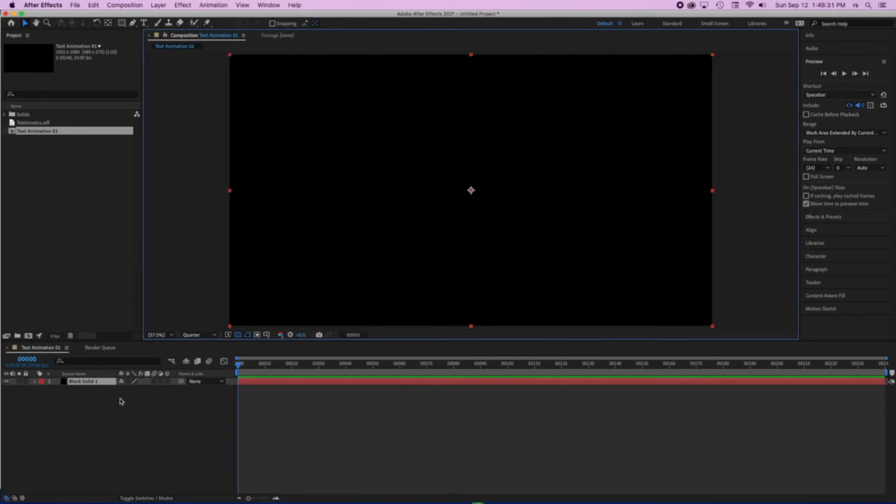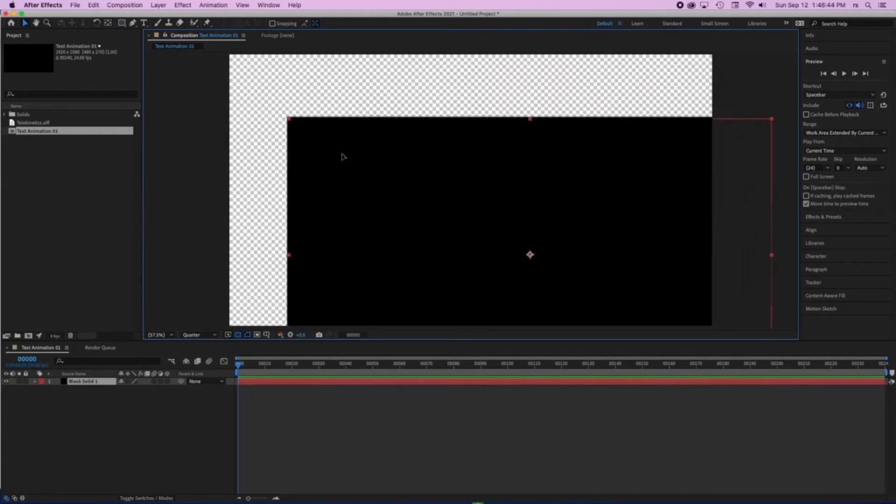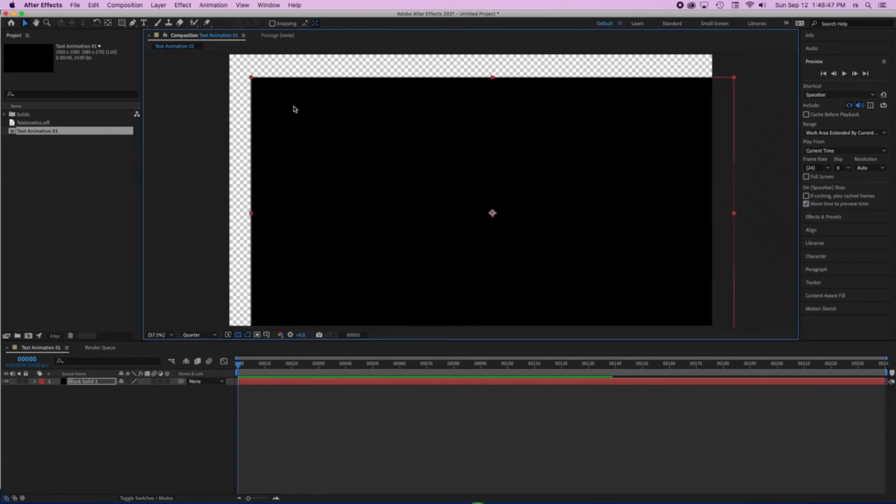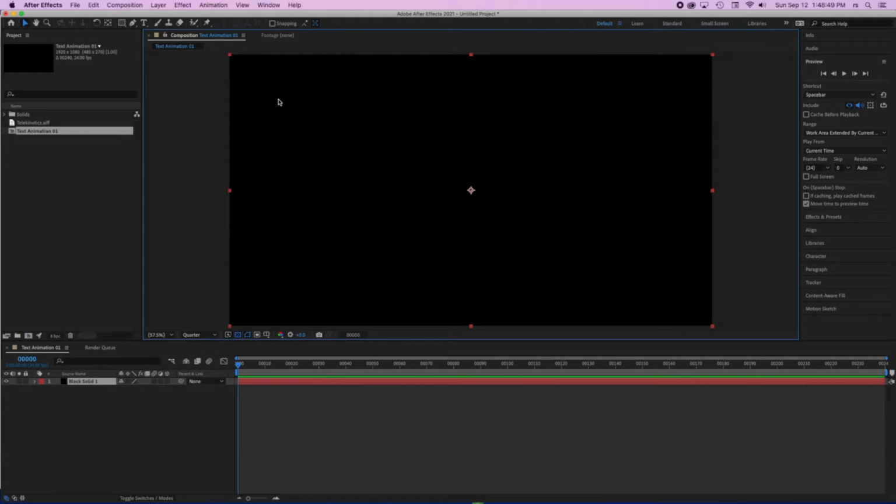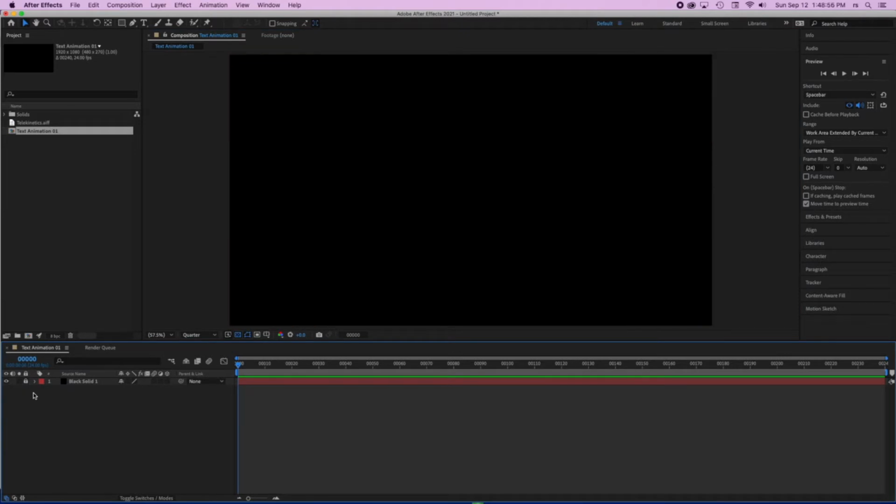Now when I select that and I have my transparency grid enabled or disabled, I can see that this solid is actually an element that is not letting the transparency come through. Only when I move it away, you can see that it's in there. Alright, so that is perfectly fine. I'm going to lock that layer by clicking on the lock button down here in the timeline. And that black solid now is going to stay there.